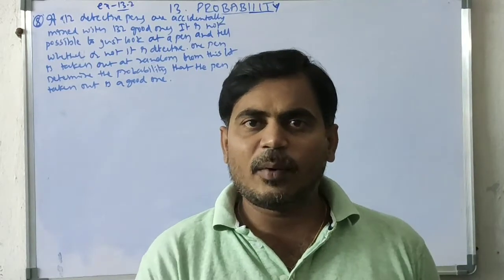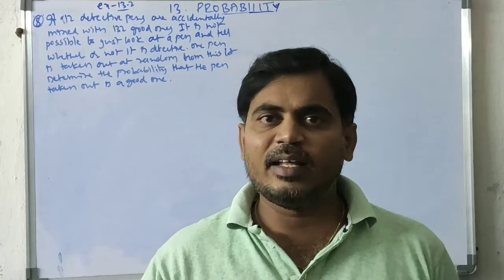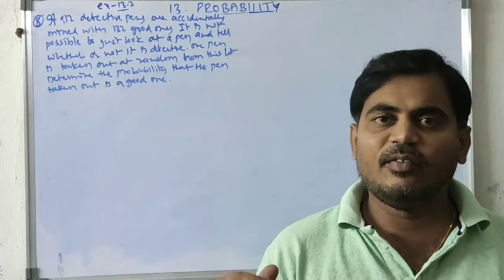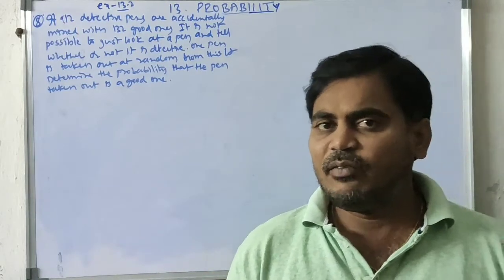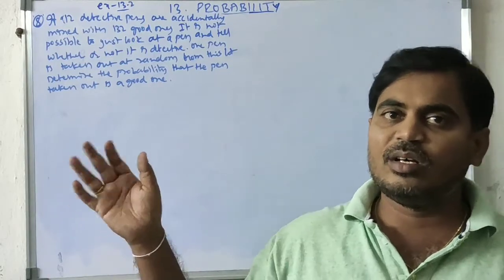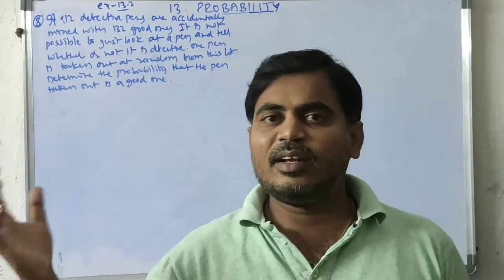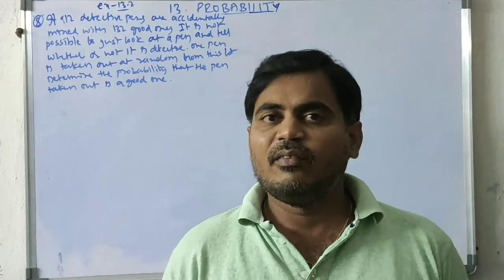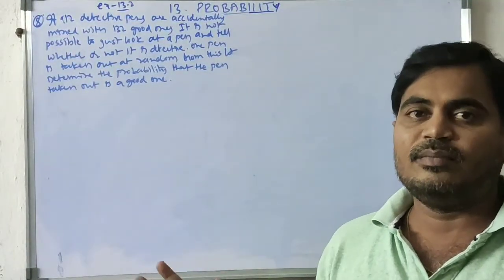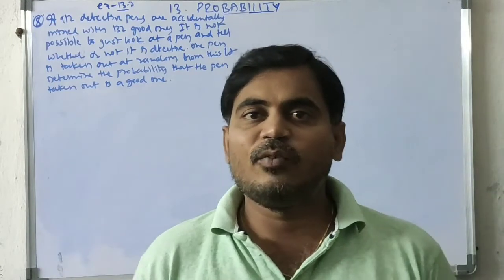Okay, so it is not possible to look directly and tell whether it is a good or a defective pen. We can't judge. We need to pick one pen at random, without checking whether it is defective or not. We need to pick up one good pen at random. What is the probability of a good pen?